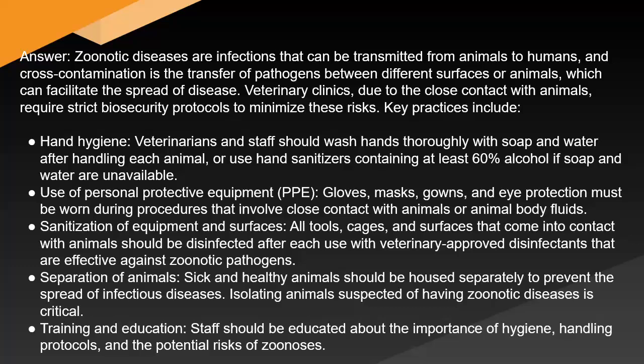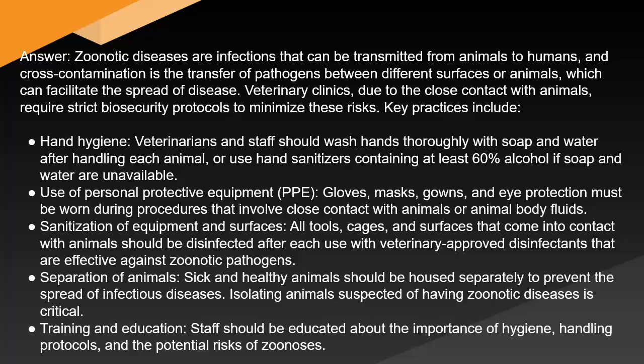Key practices include hand hygiene. Veterinarians and staff should wash hands thoroughly with soap and water after handling each animal, or use hand sanitizers containing at least 60% alcohol if soap and water are unavailable. Use of personal protective equipment, PPE: gloves, masks, gowns, and eye protection must be worn during procedures that involve close contact with animals or animal body fluids.